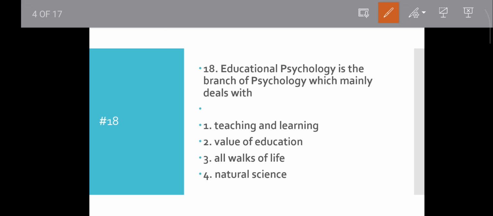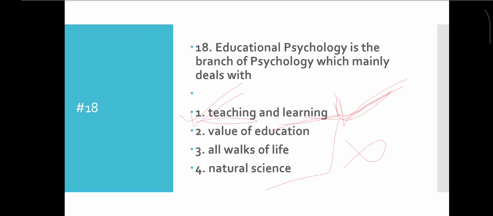Educational psychology applies psychological principles to the teaching and learning process. So teaching and learning process, option 1, sounds very sound, so it will be the correct answer. Value of education means philosophy of education, which is oriented differently. All walks of life means general psychology. Natural science goes to the physics or chemistry domain, so these 3 options will not fit this question. So option 1 will be the correct answer. Move to the next question.